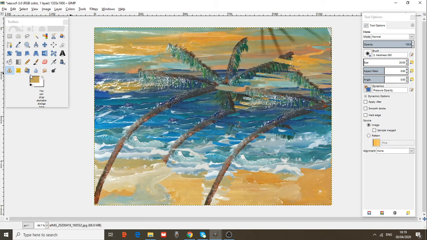Let's see what is the use of blur. Blur sharpen tool. Selective blurring or unblurring using a brush. I can blur parts of my picture with the blur tool. I can blur.